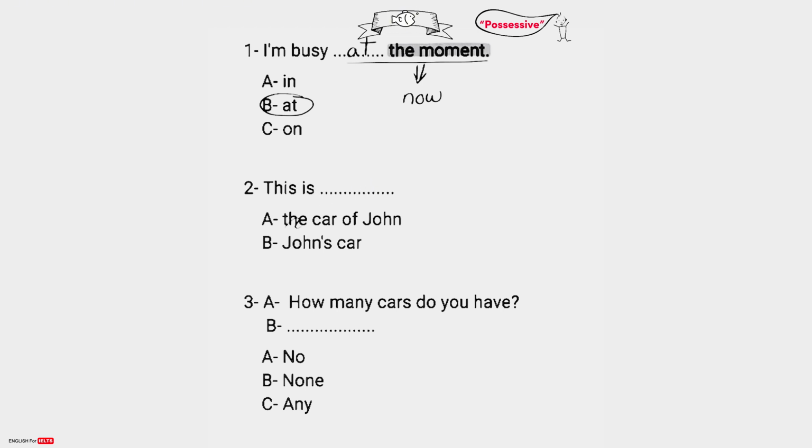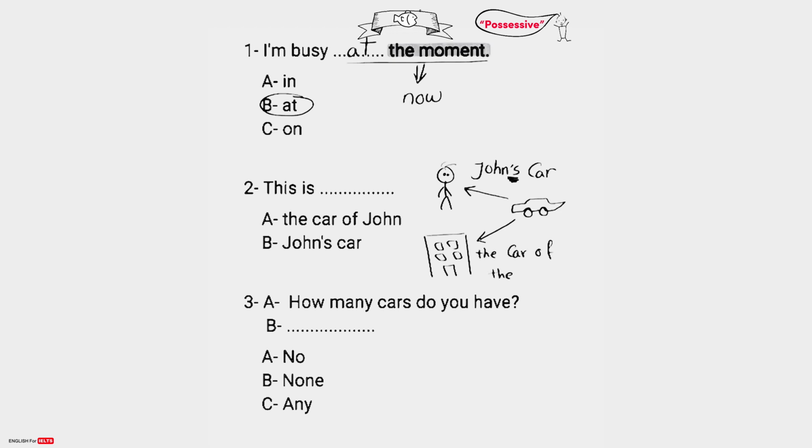This is blank: the car of John or John's car. Let me show you something. This is the car and it belongs to John. John is a person, right? So we use John's car with apostrophe S here. But if the car belongs to a thing, not a person, like for example a house, we say the car of the house. So again, it's about the owner. If the owner is a person, write the name with apostrophe S like this. If the owner is a thing, use this structure, the car of the house. So John's with apostrophe S here is the correct answer.